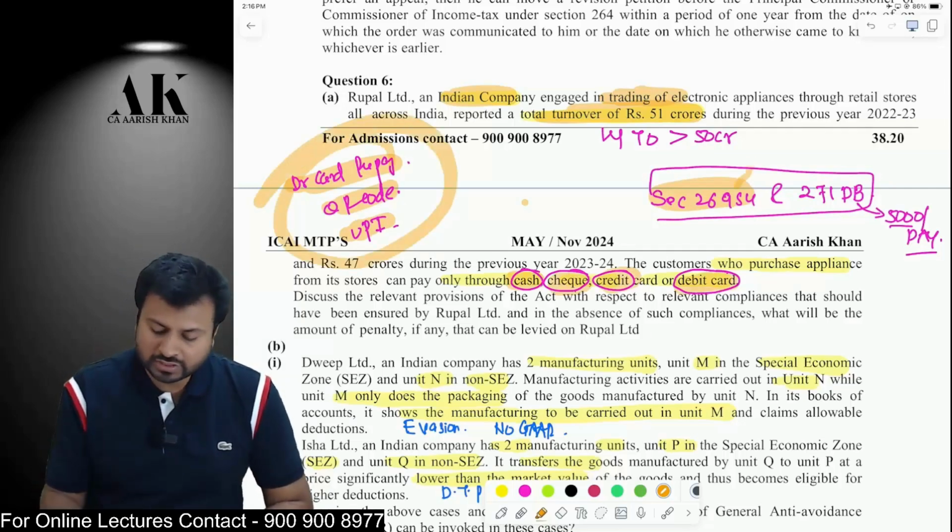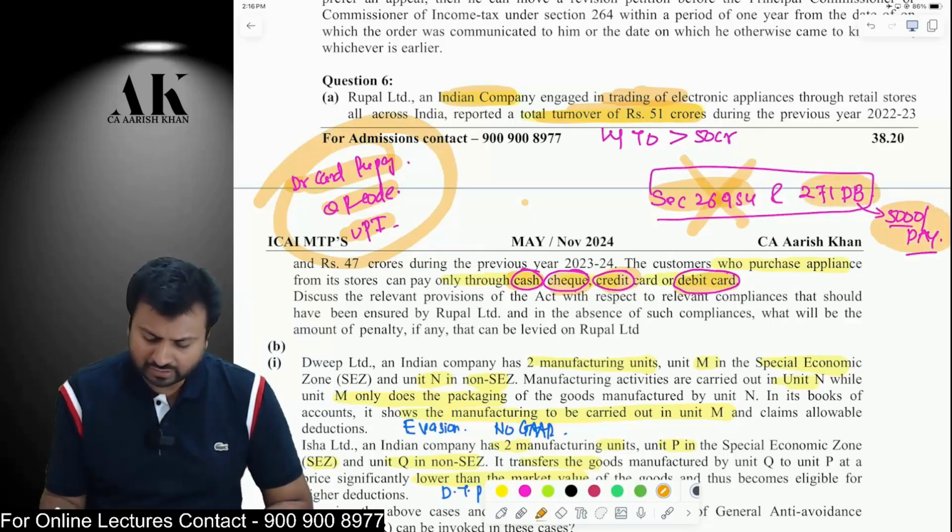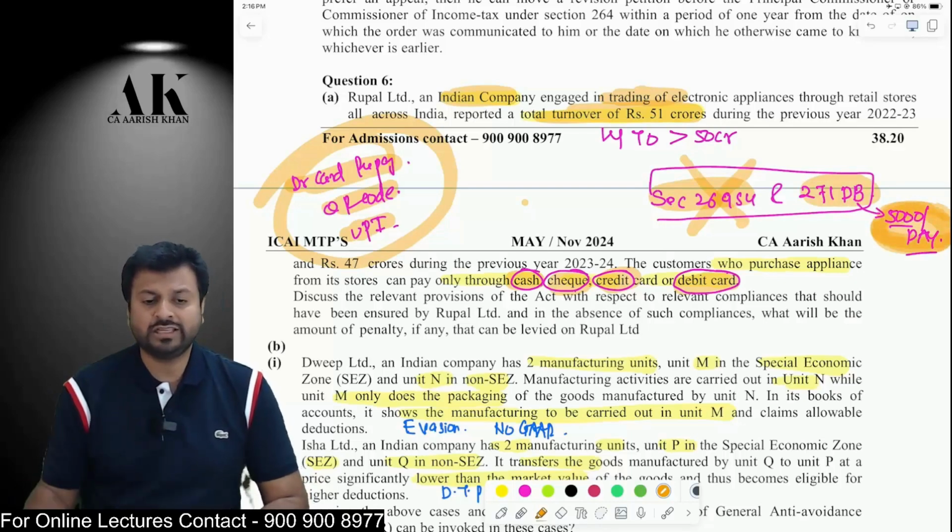It's a violation of 269SU and therefore there will be a penalty under 271DB imposed on you, which is 5,000 rupees per day till the time you install these modes of payment in your business. Okay, I hope it is clear to all of you.